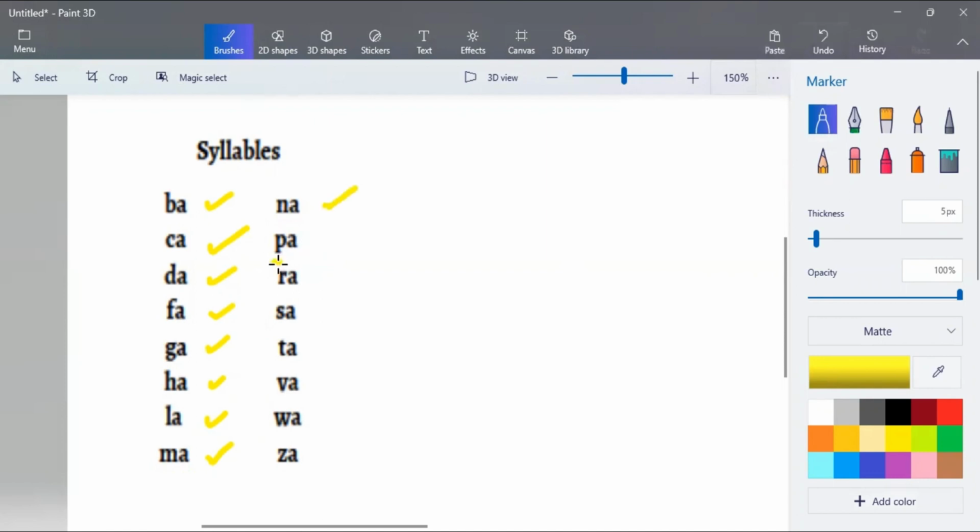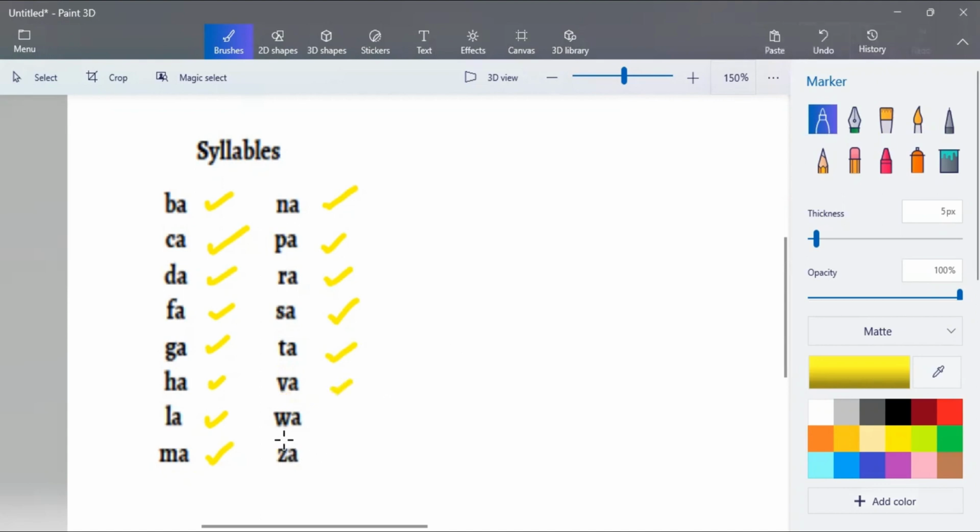How about this one? Letter P. What's the sound? Pa. Good job. How about this one? R. Ra. Wow, good job. It's ra. Next. S. Sa. Right, sa. Good job. This one, T. Ta. Wow, it's ta. Nice one. V. Va. Yay, va.